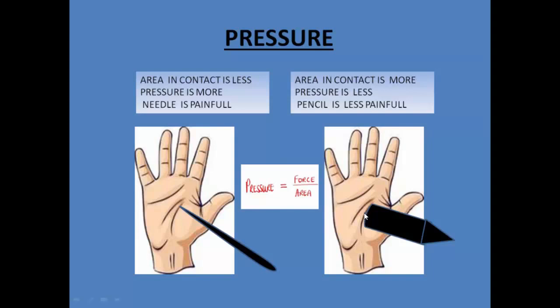Whereas in this case, the area which is in contact with our hand is this portion, which is broad. So area is more. When area is more, the same amount of force divided by more area means the pressure will be less, and that is why we do not feel painful. A pencil is less painful as compared to a needle.